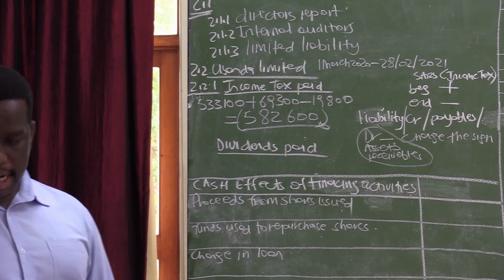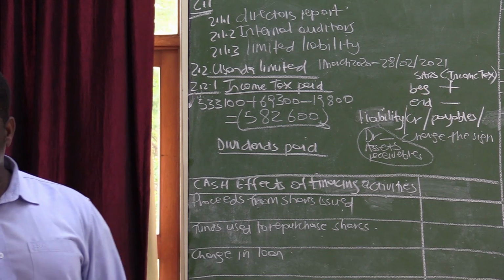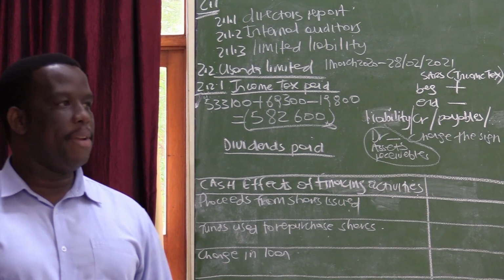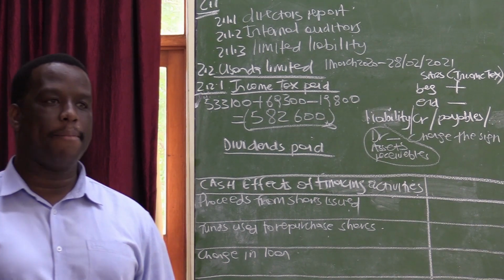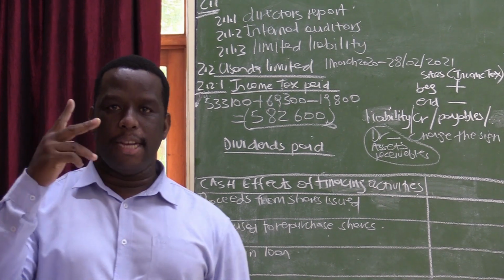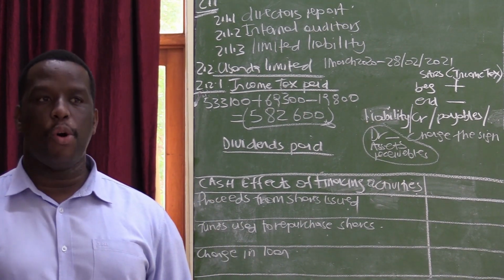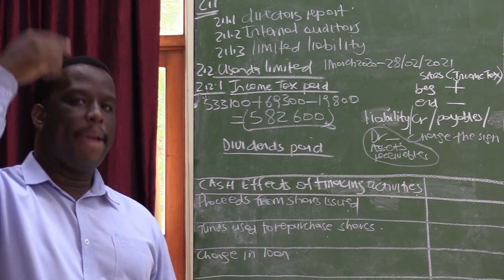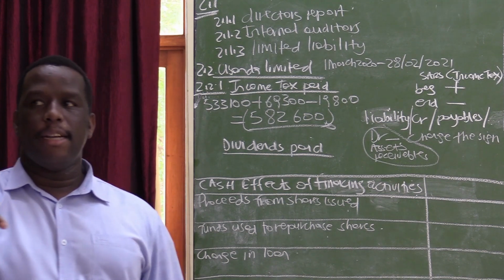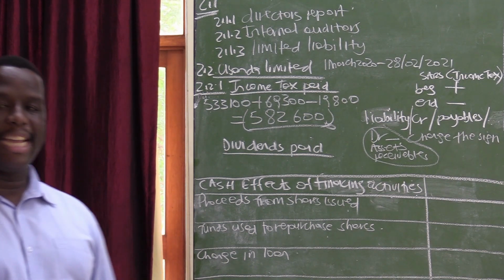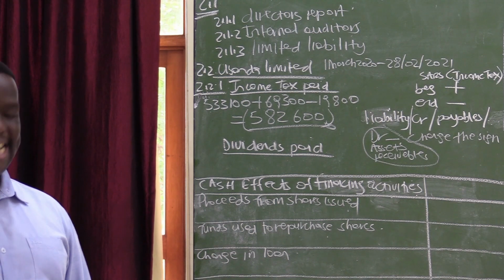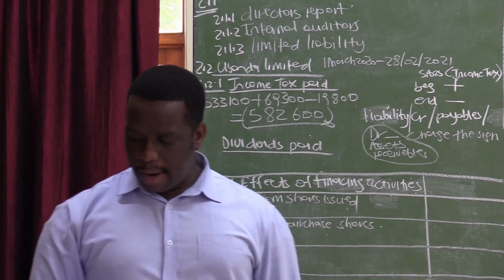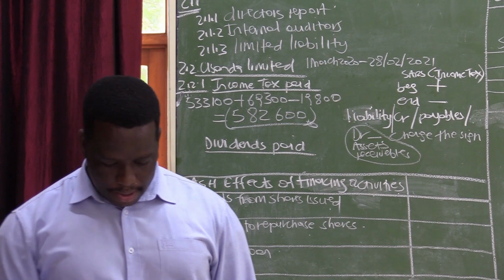So it means, let's say the business is starting this year. We are starting this year to operate. It means the dividends that we can pay, because there are 2 dividends per annum, are the interim dividend and the final dividend. It will mean that in the current year we will only pay the interim dividend, because the final dividend will be declared towards the end and will be paid in the following year. And then in the following year, the final dividend will then be the amount owing at the beginning plus the interim.